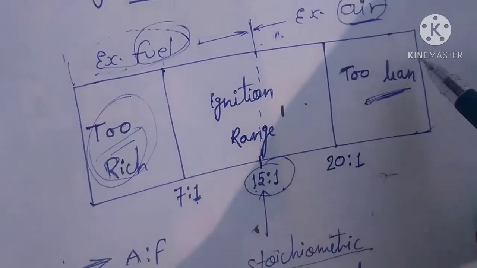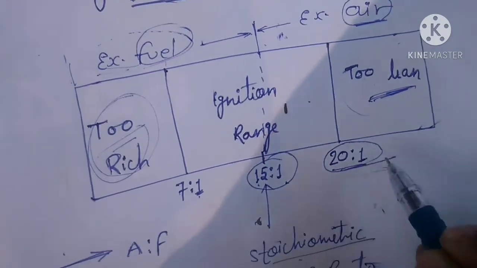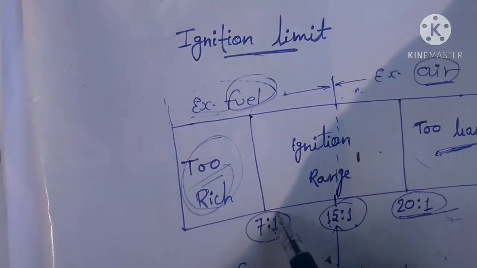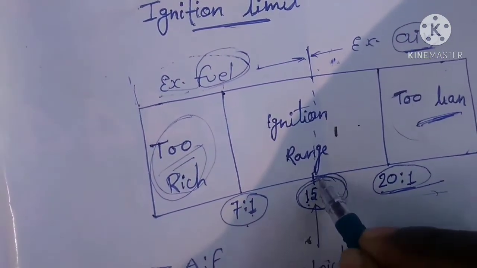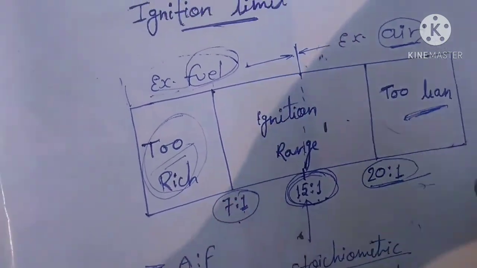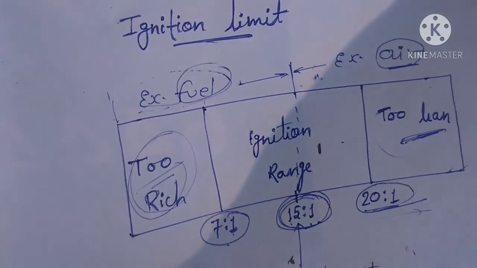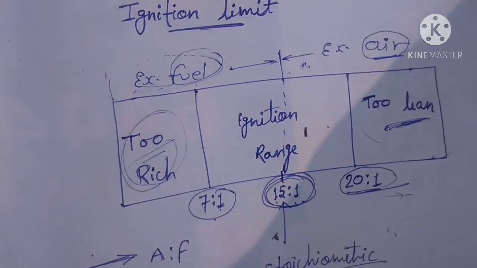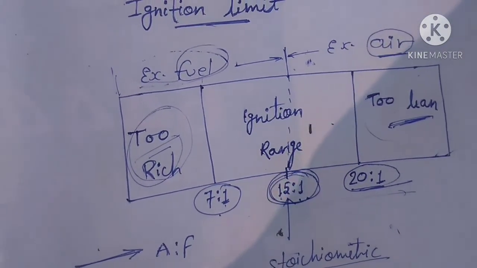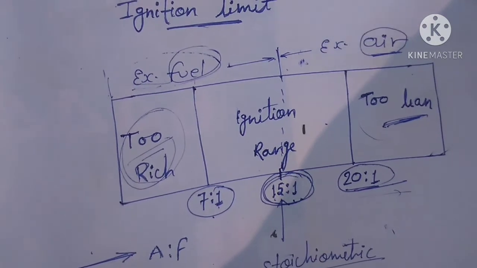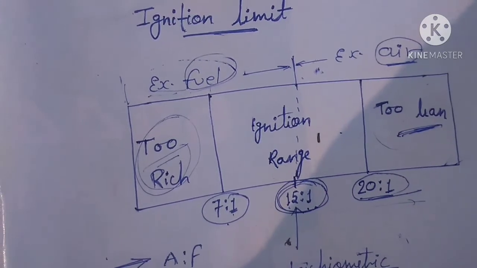This is the ignition range. 20 to 1 is known as lean mixture, 7 to 1 is known as rich mixture, and the stoichiometric mixture is 15 to 1. So this is the limiting range for engines to combust properly. Outside the range of 7 to 1 and 20 to 1, it is difficult to sustain the flame propagation inside the engine.